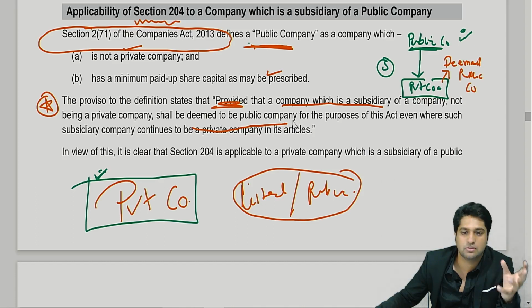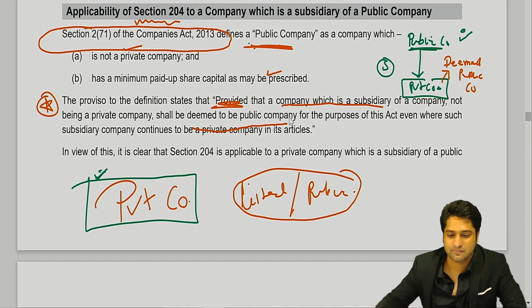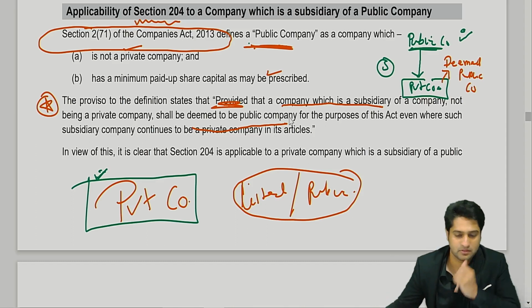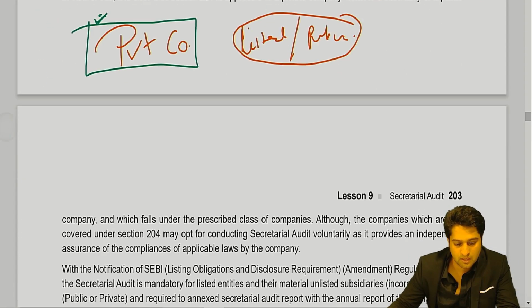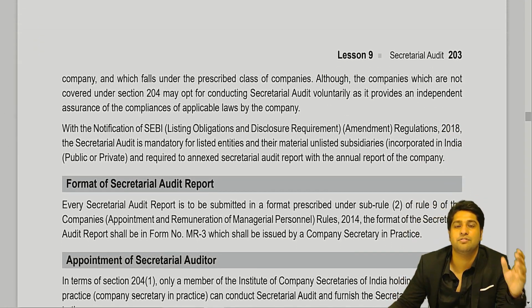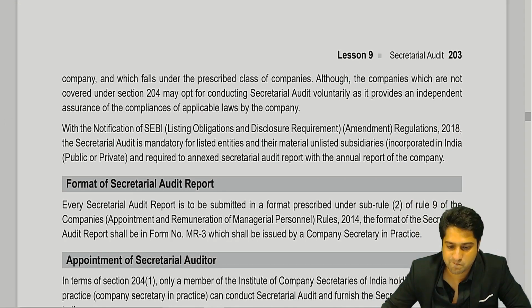Yes, sir. Sir, I have a doubt. What about those private companies which have a great turnover, but again, just because they're not under the purview, they won't have to get a secretarial audit done? What if there are scams going on under the name of a private company? Now see, that doesn't mean that if you're a private company you can conduct scams. Sir, I mean, there's no regulation forcing them to get it done, right? So then there are greater chances out there.